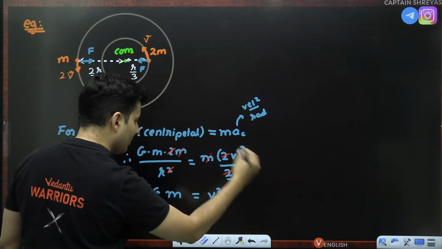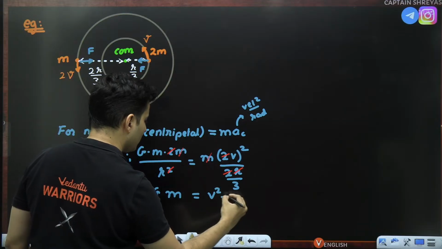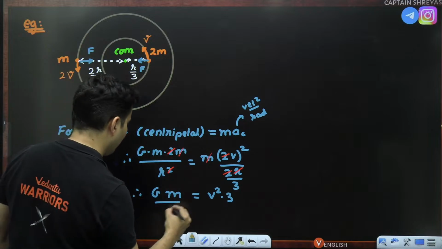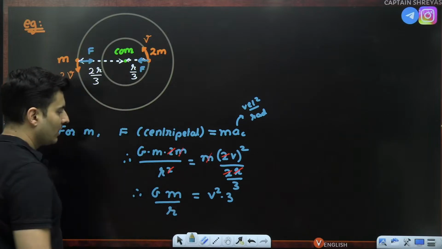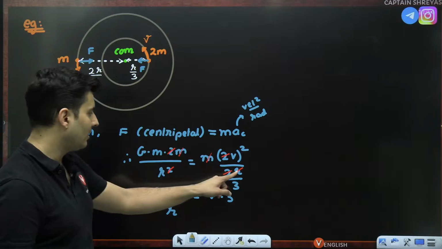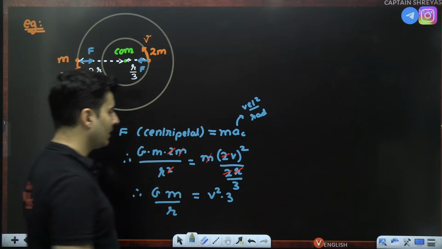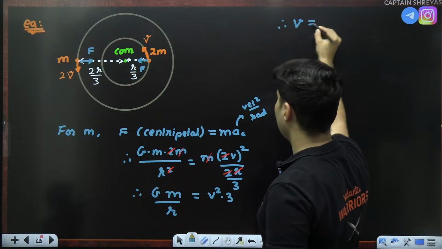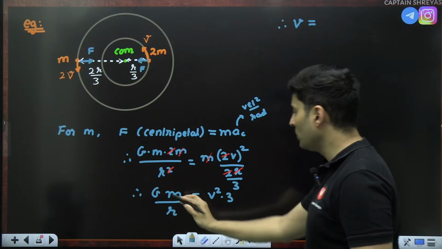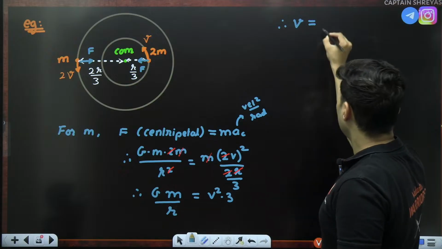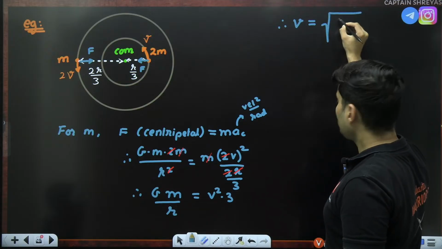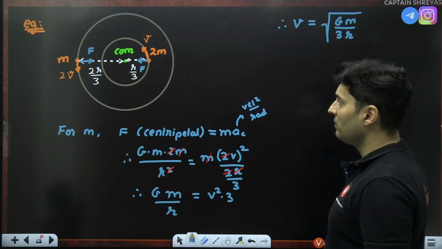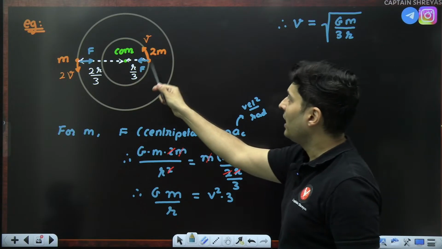Here 1 by 3 was there. That 3 goes on the top. So v square into 3. That's it. And this r was remaining. That's all. That's all I believe. Yeah, r square, 1 r got cancelled, 1 r is remaining. So therefore, from this I get the velocity is equal to 3 goes below and put it inside the root of gm by 3r. Root of gm by 3r. So therefore, I found v.